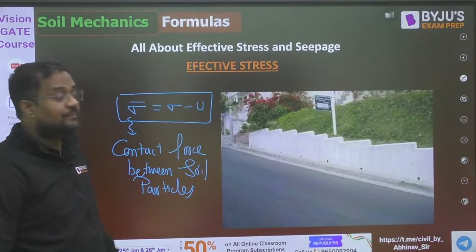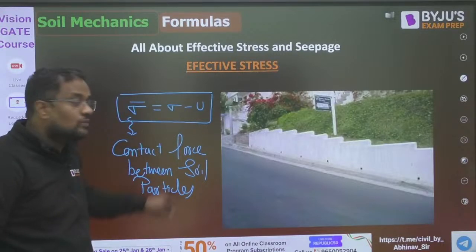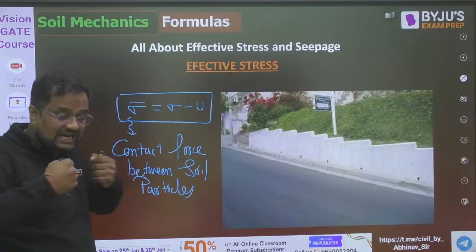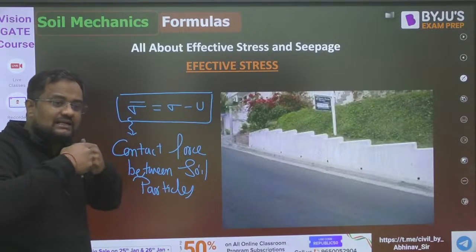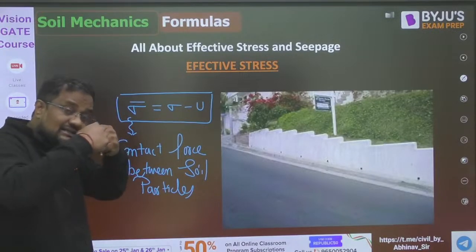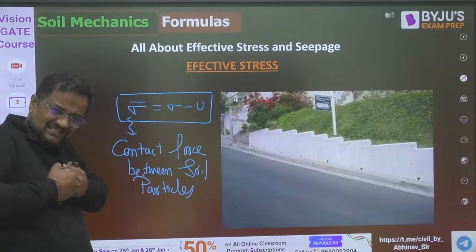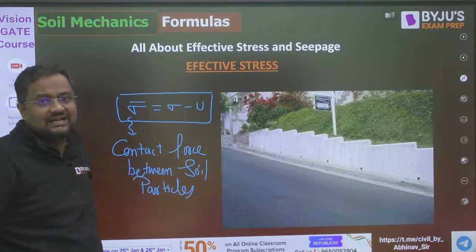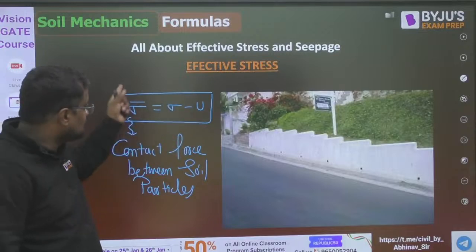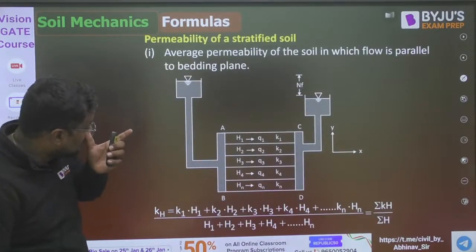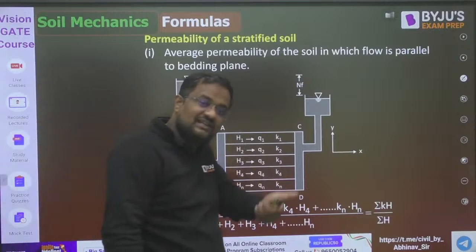In the rainy season, what happens? Pore water pressure increases, so sigma bar decreases. Sigma bar decreases means the attraction between the particles decreases, so they are loosely bound. Now they are not in contact, they are loose, so easily there is a landslide. That is why in the rainy season U increases, sigma bar decreases, strength decreases, and there is a landslide.